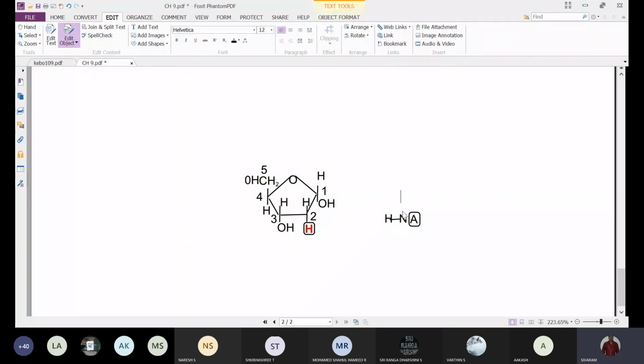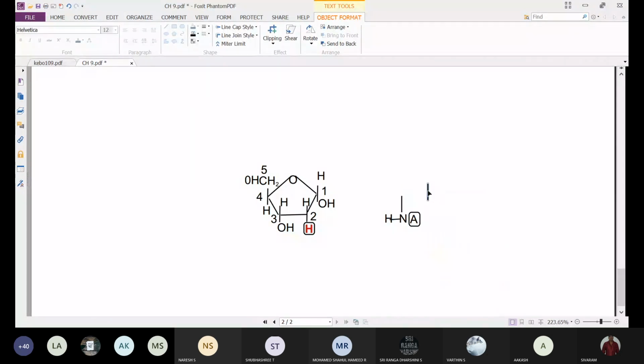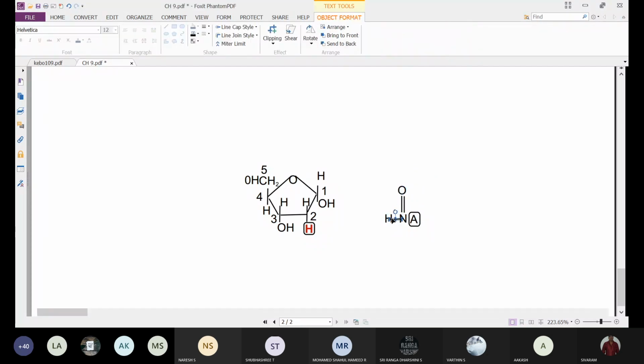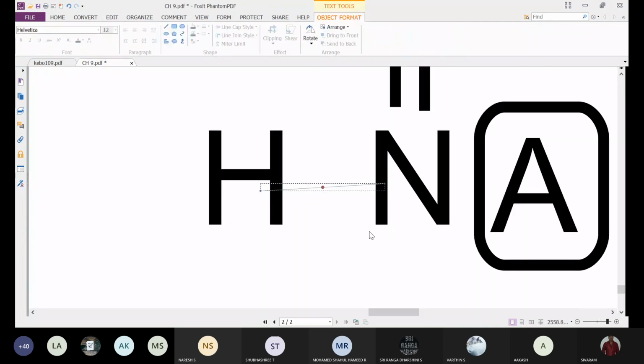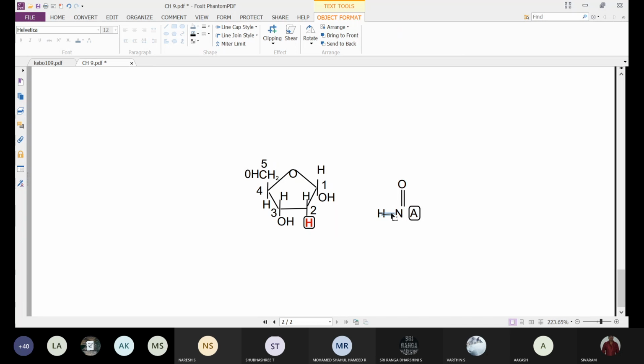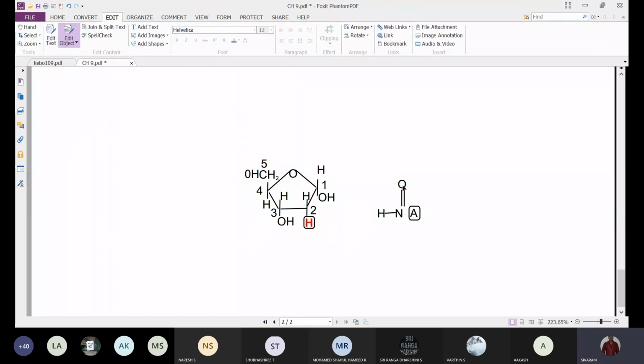And it will be having a double bond O. NH, NH double bond O. Here OH is there.